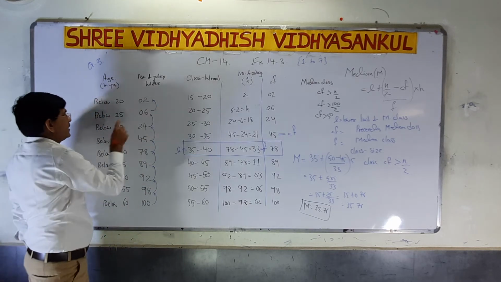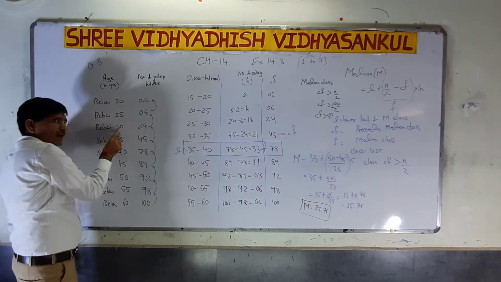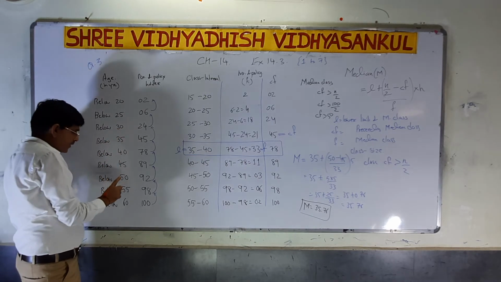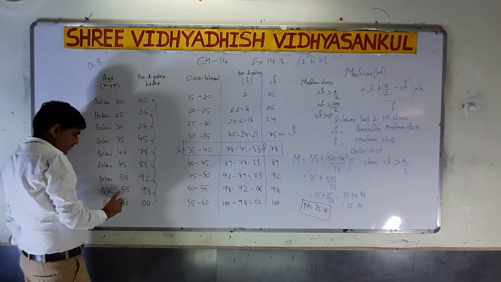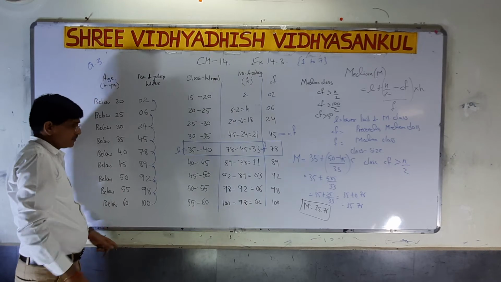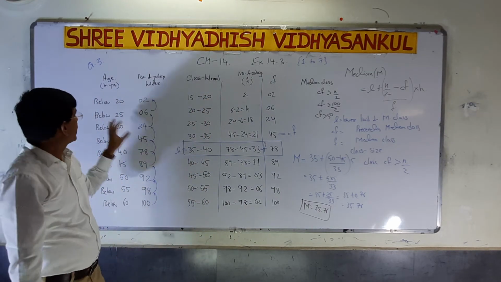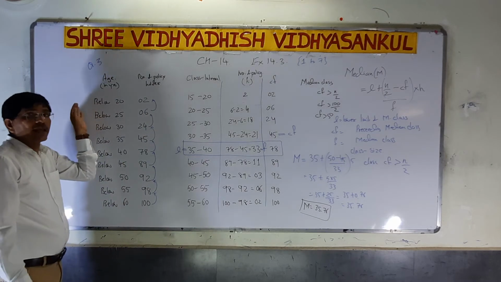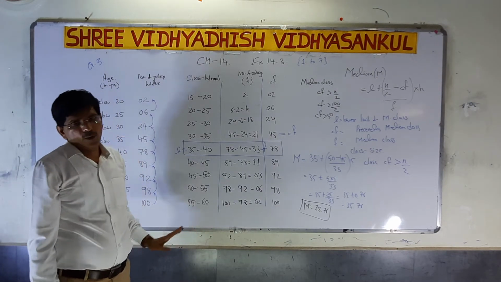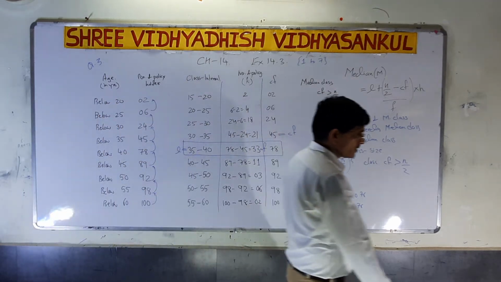So 15, 20, again 20, 25, 25, 30, 30, 35, 35, 40, 40, 45, 45, 50, 50, 55, and 55, 60, because it is always the upper limit. When below is there, and when above is there, you have to write the lower limit. Always remember it. I think you have to write it now, this sum.